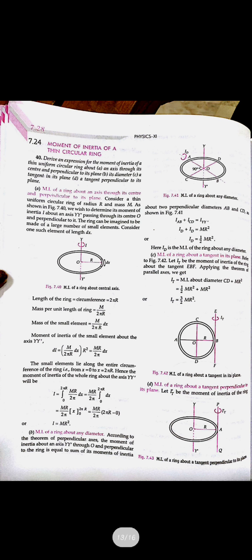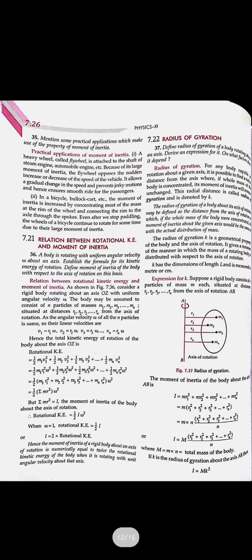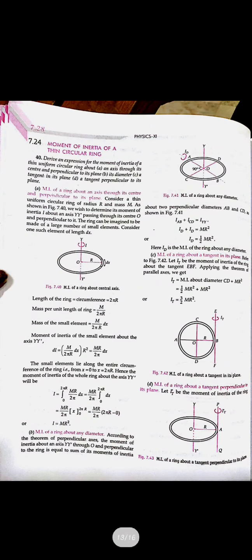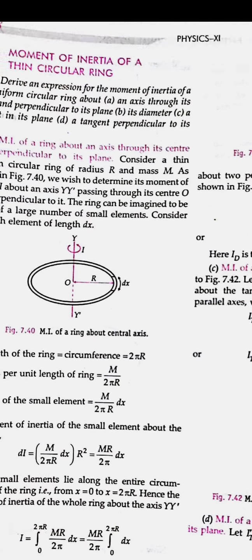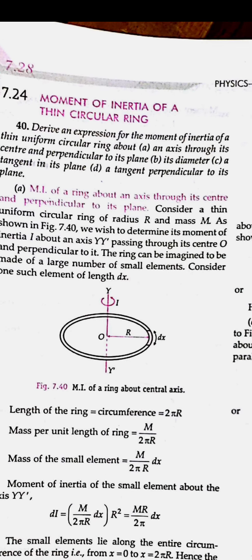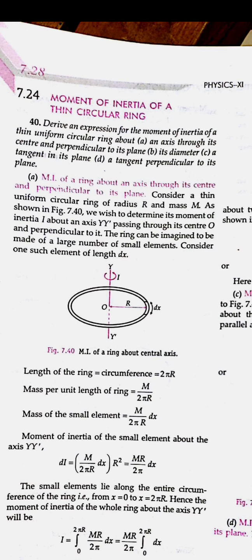So here we will be finding the radius of gyration k. The value is I equals half mk square, somewhere it is mk square also. Now for the moment of inertia of different shaped objects, you just have to remember the formulas, because in this session we are not covering any derivations. So just read the formulas and try to solve the numericals first.